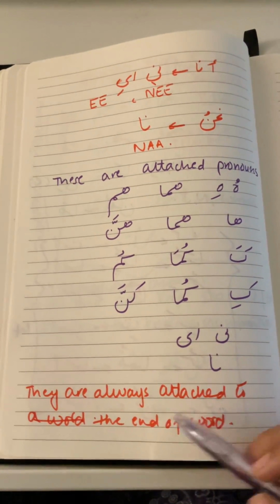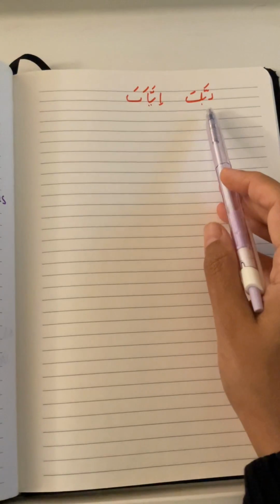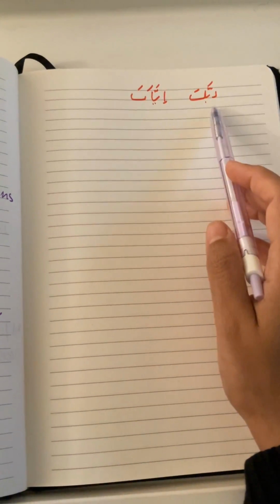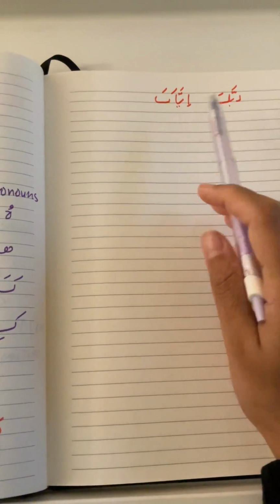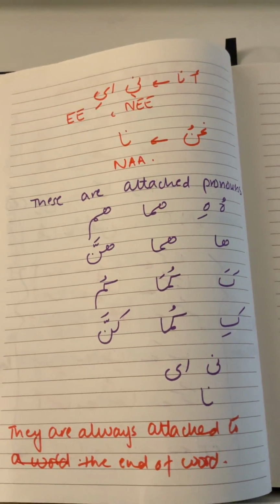They are always attached to the end of a word. For example, rabbaka, iyyaka, the ka versions, meaning you, and rabbaka, your Lord. So this is how these pronouns come in the attached form.